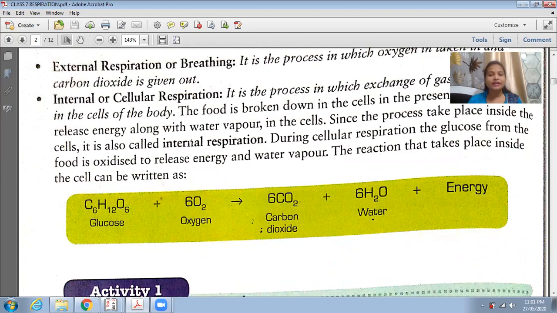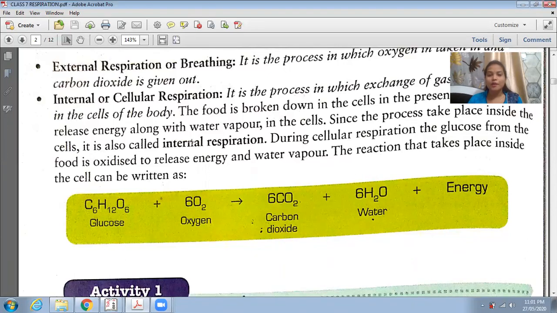So when we're eating anything, suppose for example students, if you don't eat for 3 to 4 days, what will happen? You will feel dull, you will feel lazy, you will not feel like doing any work, you will feel like you're fainting. Okay, and the most important thing is you'll feel lazy, you'll not feel like doing anything. But if you eat, what will happen? You will feel like running, playing, talking, studying, everything. So what is the difference between these two things, that you're doing work and you're not doing work? The difference is the energy which is required. If you're not eating, you will not get energy. So you will not feel like doing any work.